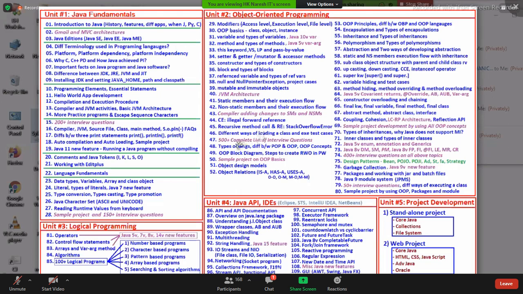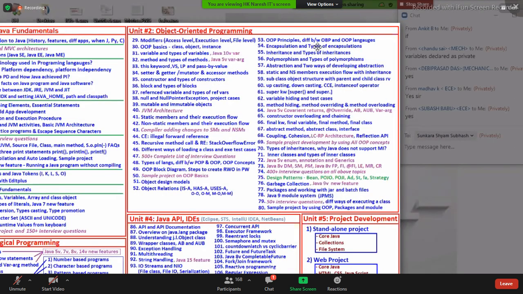And types of languages, the block diagram, and the steps to create a real world object in the programming world, you can see. And now the sample project basics, you can see the design model. Which design model are we following? Single class, multiple classes, multiple instances you are creating. Object relations: the is-a relation you are going to develop, the has-a relation and the uses-a relation also you are going to develop. And OOP principles: encapsulation you can see, types of encapsulation, strong encapsulation we develop. And inheritance also you can see now.